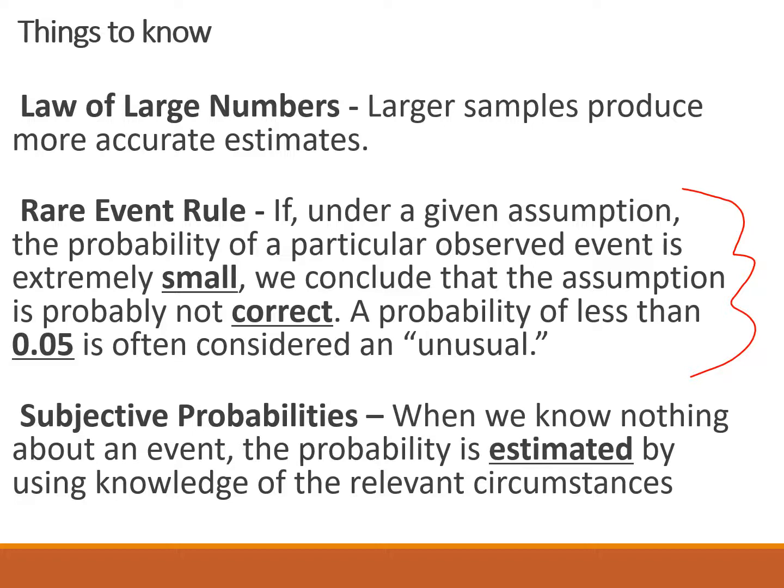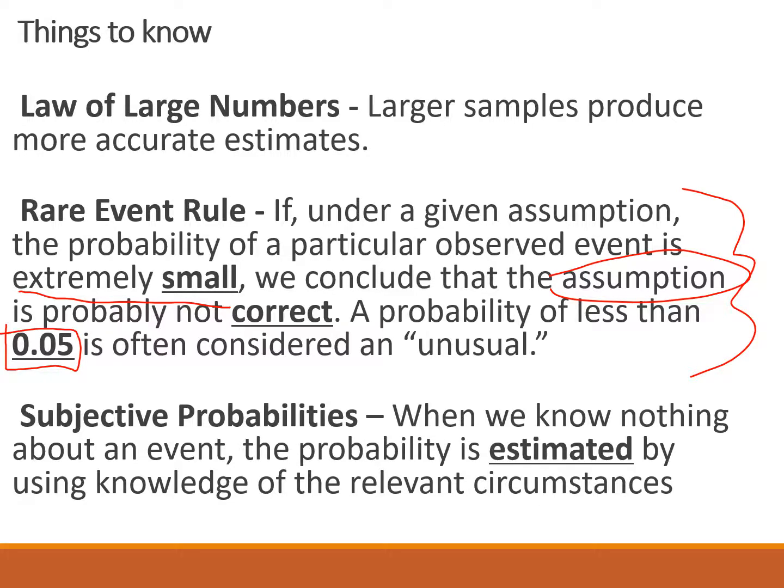Right? The assumption is that this person is playing fairly, but the odds of being dealt 3 royal flushes in a row are so insanely small that it's much more likely that this person is cheating. Okay? And that's what the rare event rule really says. If we observe an event that's extremely unlikely to occur, its probability is extremely small. Okay? The underlying assumption that we're making, in this case, that the person is playing poker fairly, is probably not correct. As to what percentage or what probability we consider unusual, typically it's 5%, but that number can change based on the problem.